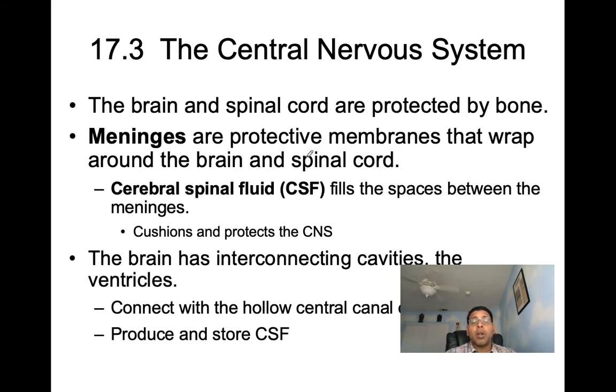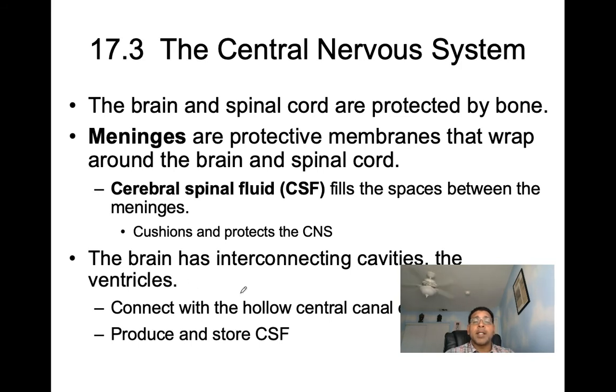The brain and the spinal cord are protected by bone and then also by meninges. Meninges are protective membranes that are going to wrap around the brain and the spinal cord. And then we're going to have cerebral spinal fluid, CSF, that's going to fill the spaces between the meninges. And what it does is it cushions and it protects the central nervous system. The brain has interconnecting cavities, which are called the ventricles. And we'll see they're going to connect with the hollow central canal of the spinal cord, and they're going to be responsible for producing and then even storing some of that CSF.